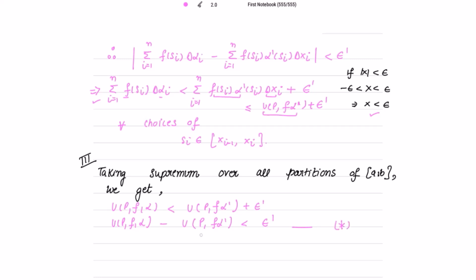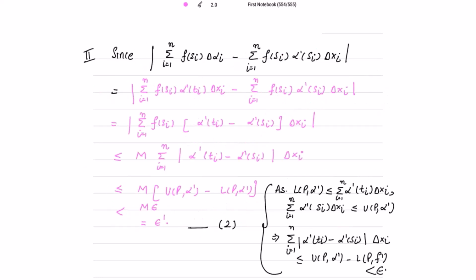Now the same argument again applies to that, what is my 2? If this complete mod is less than epsilon dash, then let me interchange the positions, because I know that if I take mod of a minus b less than epsilon, then a minus b is less than epsilon.